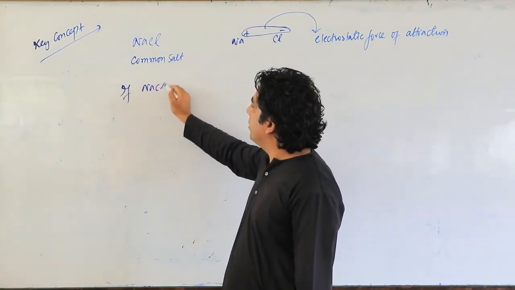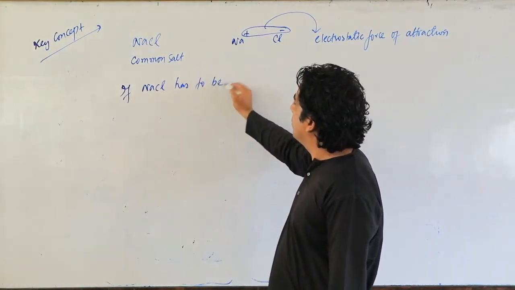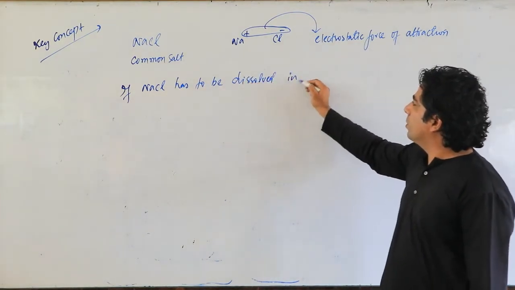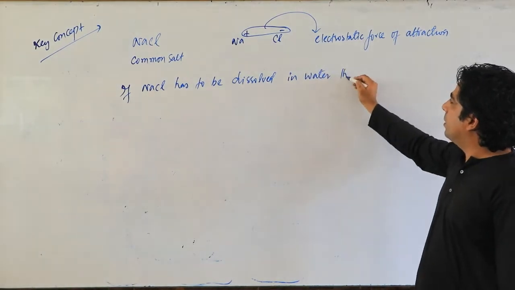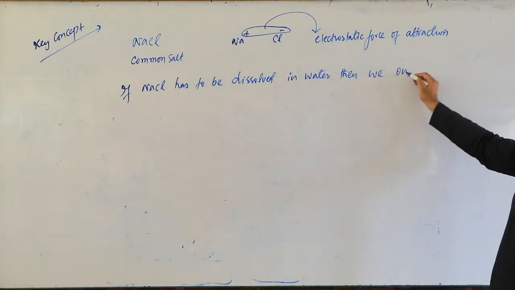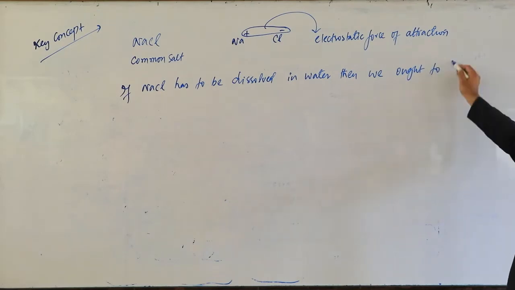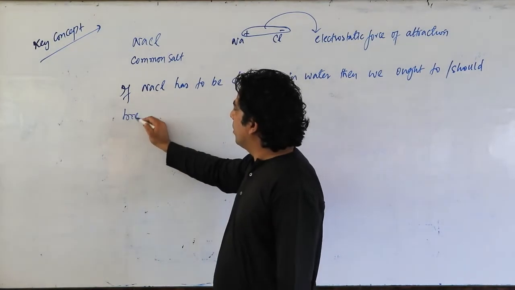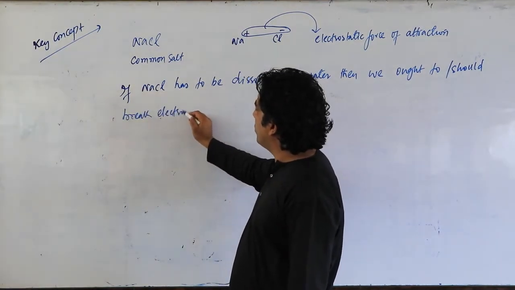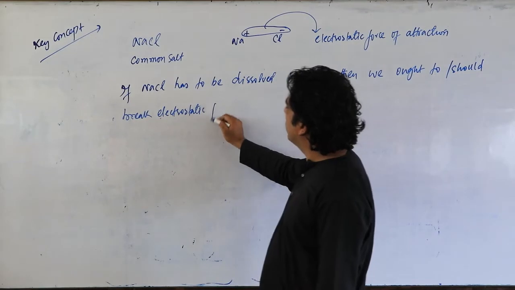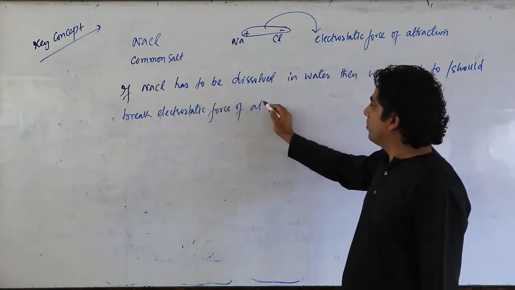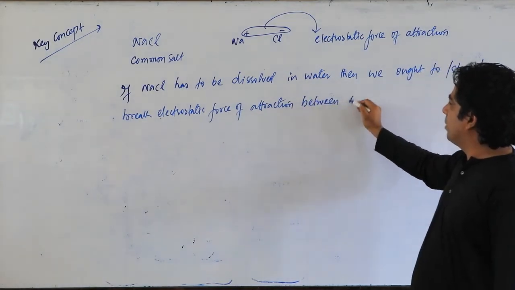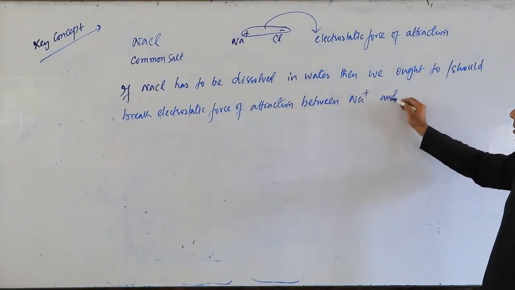If NaCl has to be dissolved in water, then we should break the electrostatic force of attraction between Na+ and Cl-.